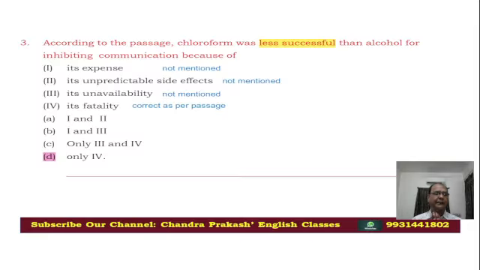Again, I am telling you that before solving the questions, you have to take care of a few things. The first one, you must go through the directions, the second one, you must use the elimination process, and the third one, don't insert your extra knowledge in the passage. Answer only on the basis of what is written in the passage. I think it will be very clear to you.